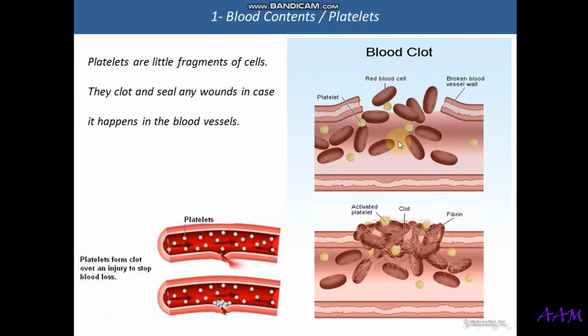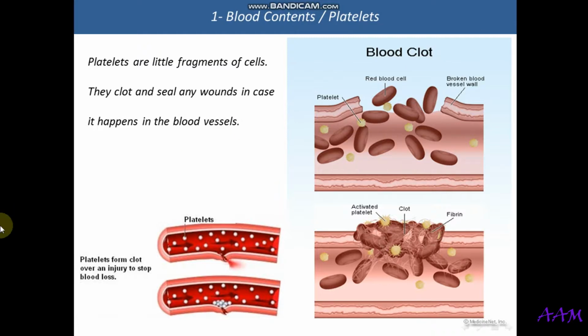Okay, when a wound happens, they gather immediately together and make just like a net from fibrin, to stop the flowing of blood outside. We call it clotting the wound. She seals the wound by clotting it, so that stops the blood from flowing outside.